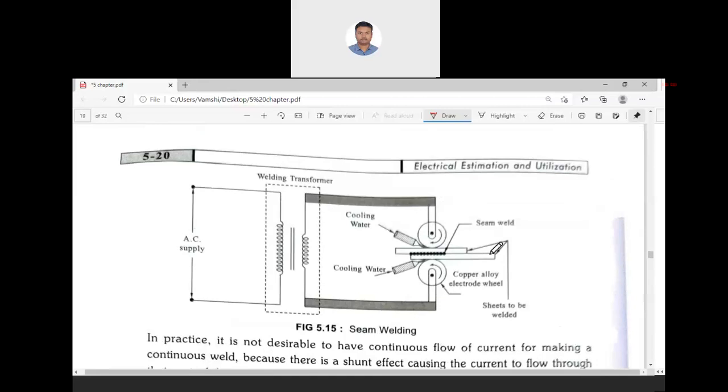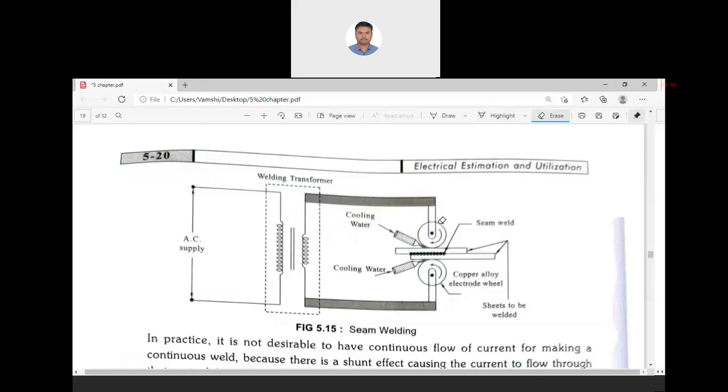Such type of continuous welding, as I told you, for airtight containers and watertight containers, is needed. There we use this seam welding. As you can see, this is the roller, and this is another roller. So these rollers are